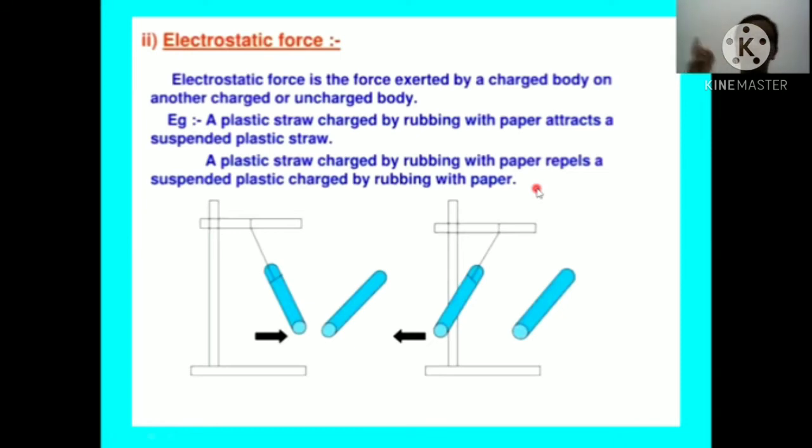चार्ज बॉडी है. Now the bits of paper, they are the uncharged body. So that's why the charged body comb is attracting the bits of paper. Now the next one is